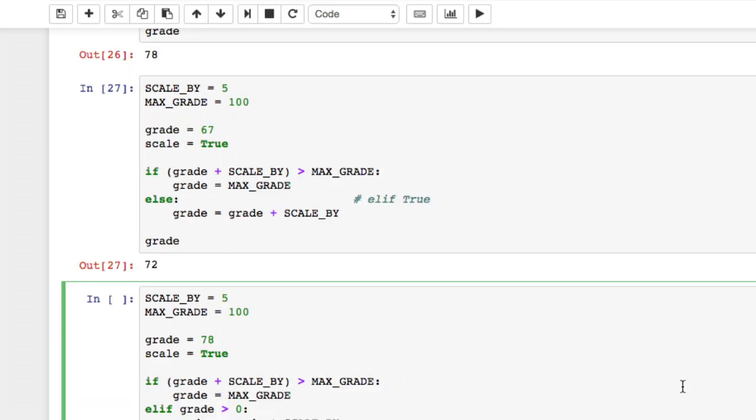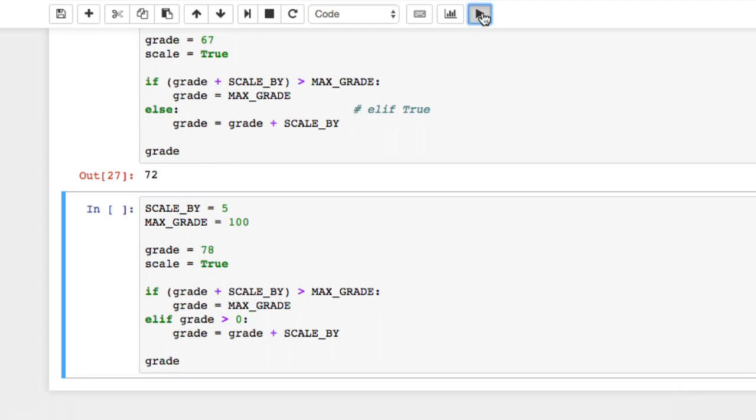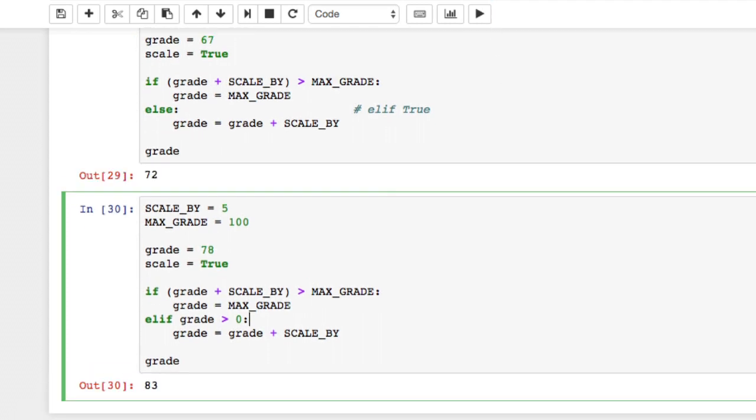Let's look at a third example. In this example, we have an if clause and an elif clause. Our if clause checks to see if the scaled grade would be greater than the max grade, and if so, it just sets the grade to be max grade. Our elif clause checks to make sure the grade is greater than 0, perhaps so that people who miss the exam or assignment are not assigned a grade.